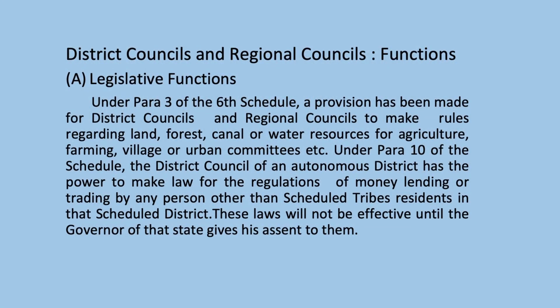District councils and regional councils functions. A. Legislative functions. Under para 3 of the 6th Schedule, a provision has been made for the district councils and regional councils to make rules regarding land, forest, canal or water resources for agriculture, farming, village or urban committees, etc. Under para 10 of the Schedule, the district council of an autonomous district has the power to make laws for the regulation of money lending or trading by any person other than scheduled tribe residents in that scheduled district. These laws will not be effective until the Governor of that state gives his assent to them.